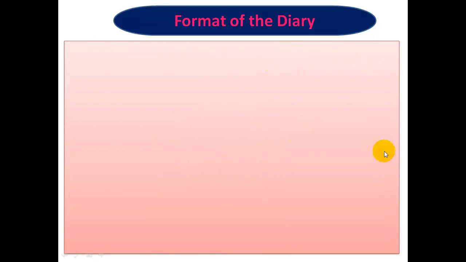Now, the format of the diary. What is the format of the diary? We have to draw a layout. Then write the word diary. Most of the students write D-A-I-R-Y. No, the spelling of diary is D-I-A-R-Y. Next, day, comma, date. You can write in this format.